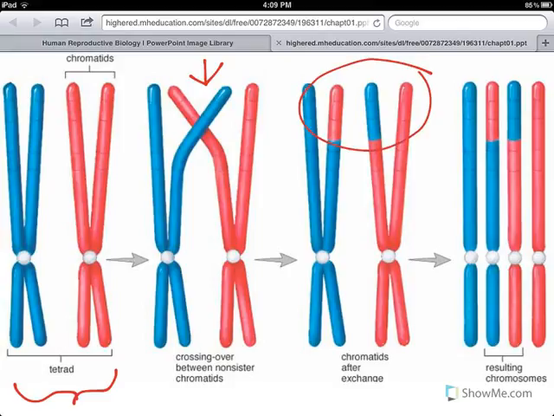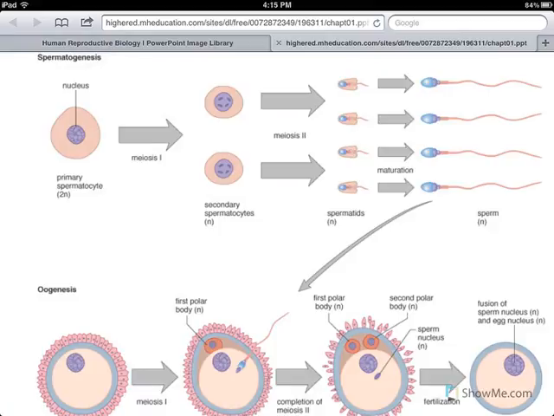So that the resulting chromosomes, as you can see, no two are exactly alike. Each one has a different combination of genetic material. And this is a random occurrence, more likely to occur at the extremities, but each time that this process occurs, a different combination will be produced.